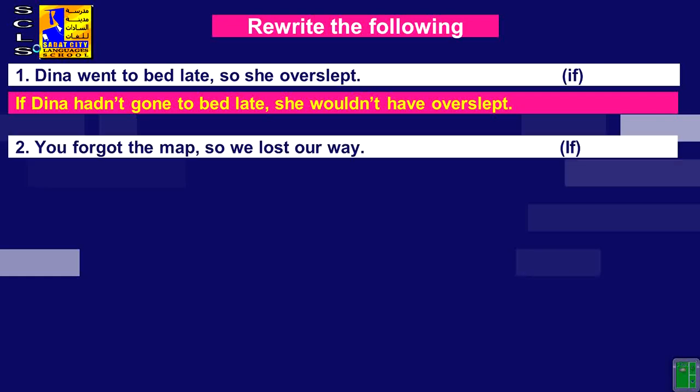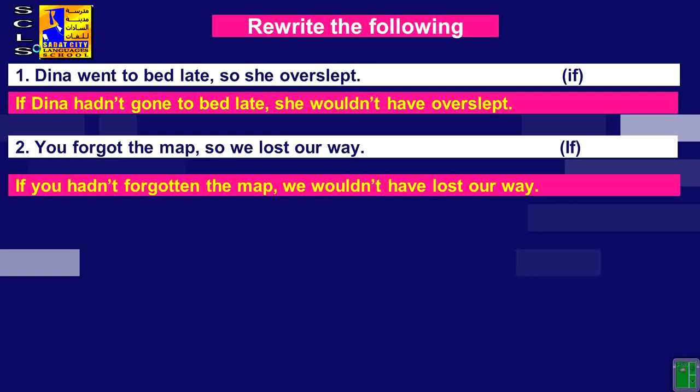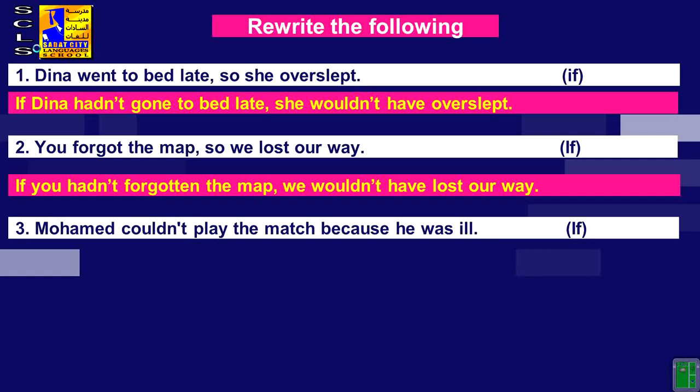Number 2, you forgot the map, so we lost our way. If you hadn't forgotten the map, we wouldn't have lost our way. You see the changes we have made. So what comes after if here? If you hadn't forgotten, this is what I told you before, change the positive into negative sentences, right? What comes after if here? The past participle with had. If you had forgotten the map, we wouldn't have lost. We used would have plus the past participle.